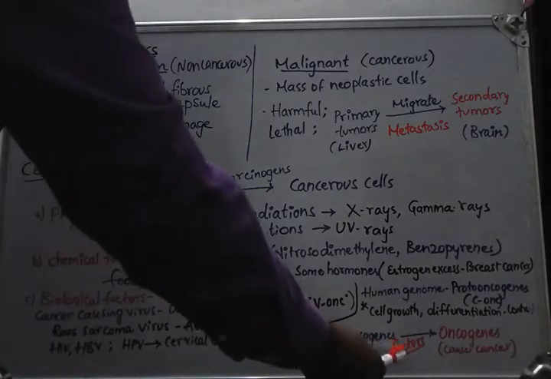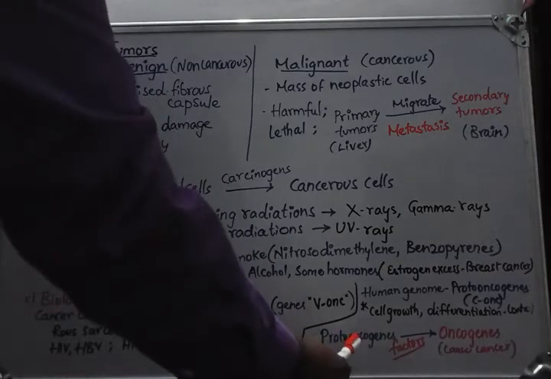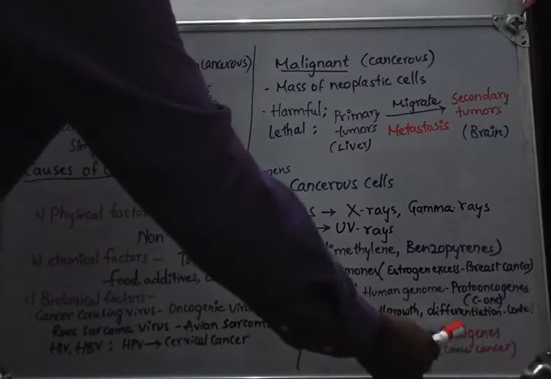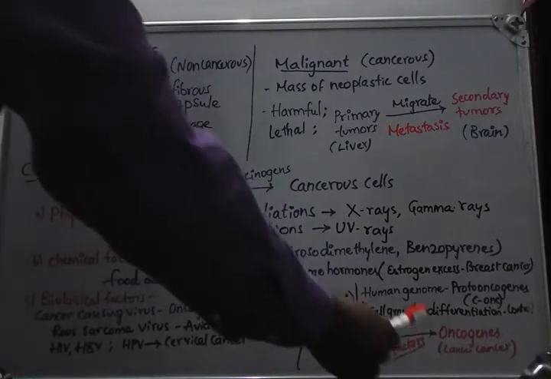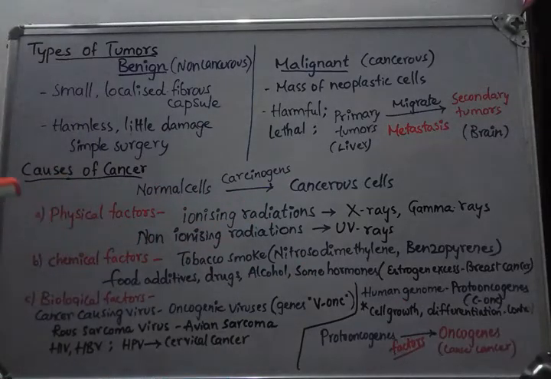If they interact, that causes changes in the proto-oncogenes and they are converted into oncogenes. What is an oncogene again? A mutated gene which can produce cancer in the body is called an oncogene. So these are the different factors responsible for cancer production.